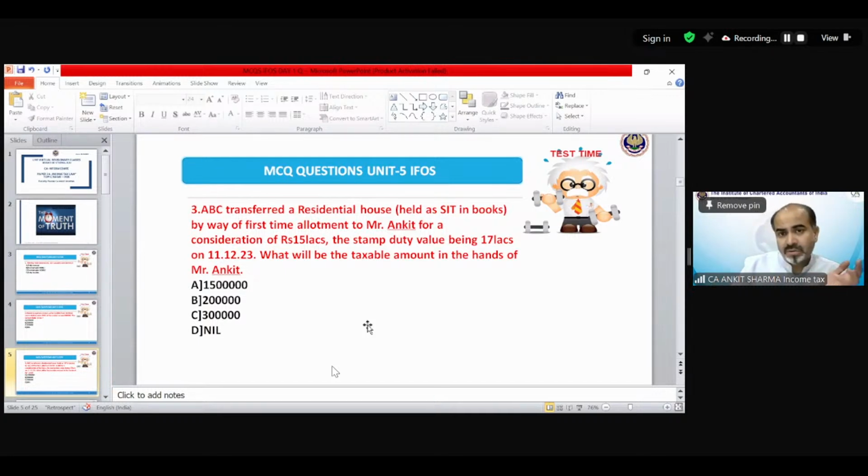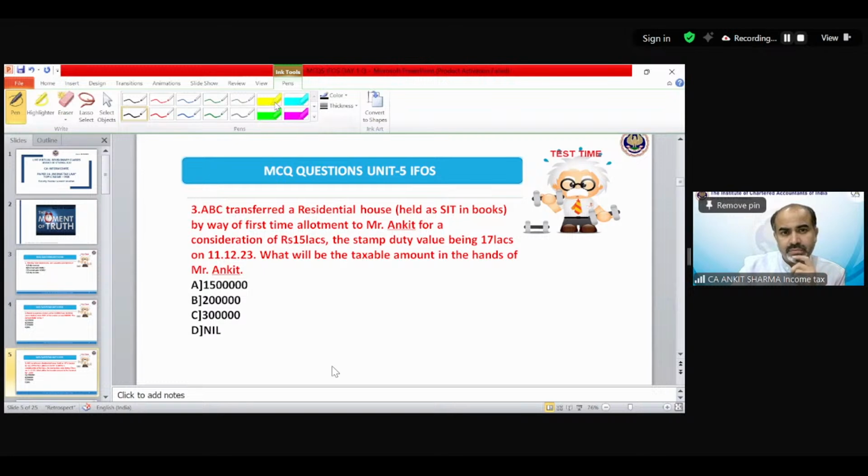Because we are talking about residential house, immovable property, the provision is that if the SDV is exceeding the consideration, then the difference should exceed the higher of following.